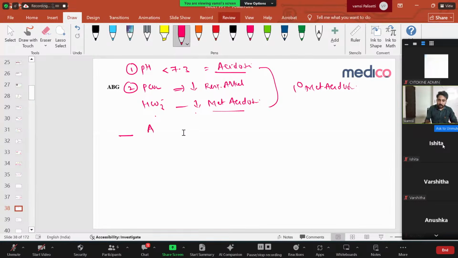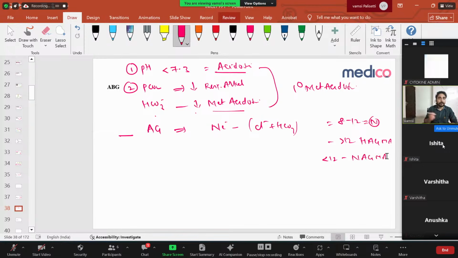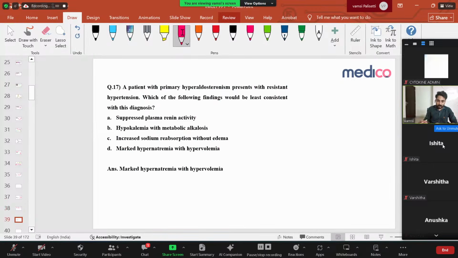Once you ascertain there is a metabolic acidosis, you calculate the anion gap to know which type. Anion gap is sodium minus chloride plus bicarbonate. 8 to 12 is normal. If more than 12, it is high anion gap metabolic acidosis. If less than 12, it is normal anion gap metabolic acidosis. Then, if metabolic acidosis, you see the compensation. Winter's formula is there for compensation, but it's not required unless they ask for the equation. Otherwise, at least identify whether it's metabolic or respiratory acidosis, and if metabolic, high anion gap or normal. That is what the question is. Very clear. Let us go to the next question.